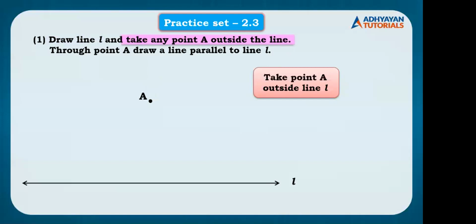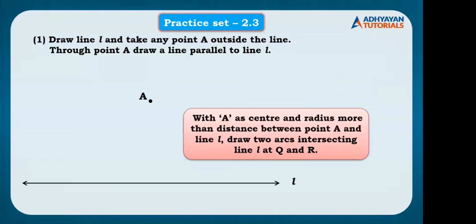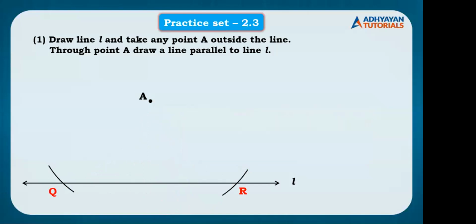I need to draw a line parallel to line L. So keep the compass and draw marks on the line. Where do I keep the pointer of the compass? The pointer on point A. Superb. So I keep the pointer of the compass on point A, and I draw two arcs as we can see on the screen, right? So this is how we draw two arcs. Now what next?